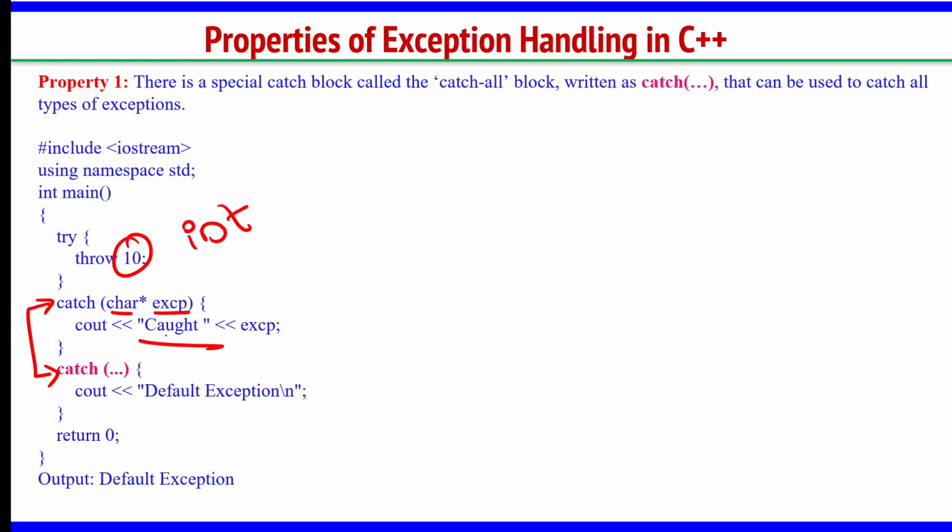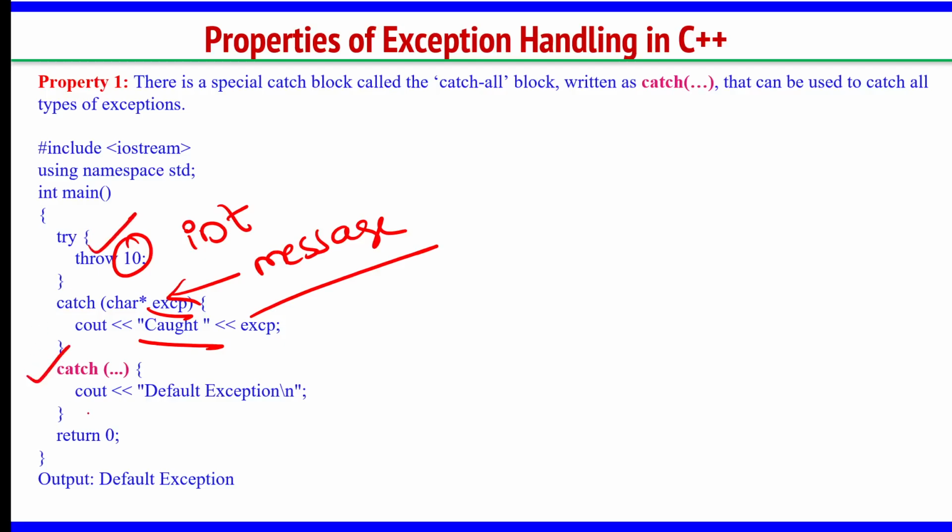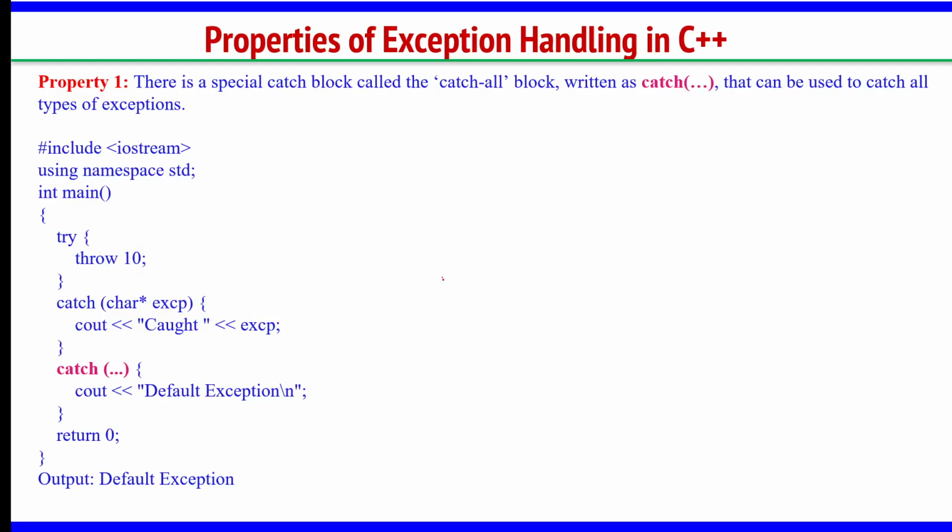Do we have any corresponding catch statement which will receive the integer value? No. Is it matching with this catch? This is receiving some text message. So I am sending an integer. Then automatically control will go from here to this catch block, because it can handle any kind of exception. So the output will be default exception. So for this program, output will be default exception.